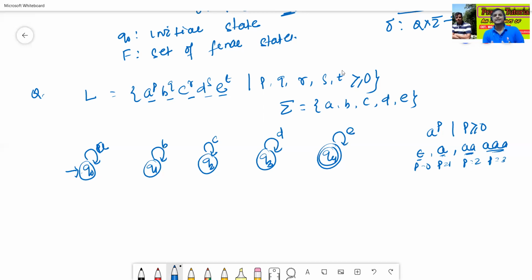Now how to connect all states? We connect Q0 to Q1 through epsilon, Q1 to Q2 using epsilon, Q2 to Q3 using epsilon, and Q3 to Q4 using epsilon. This is the construction of the epsilon NFA.